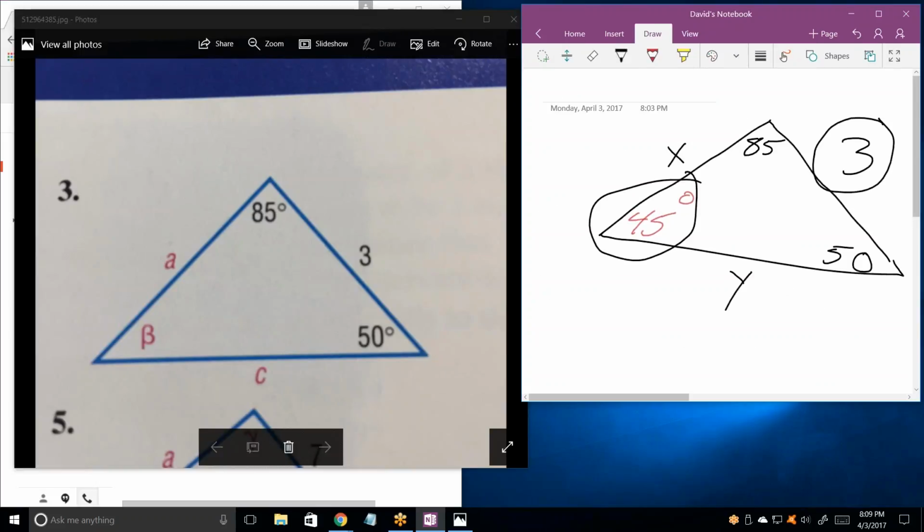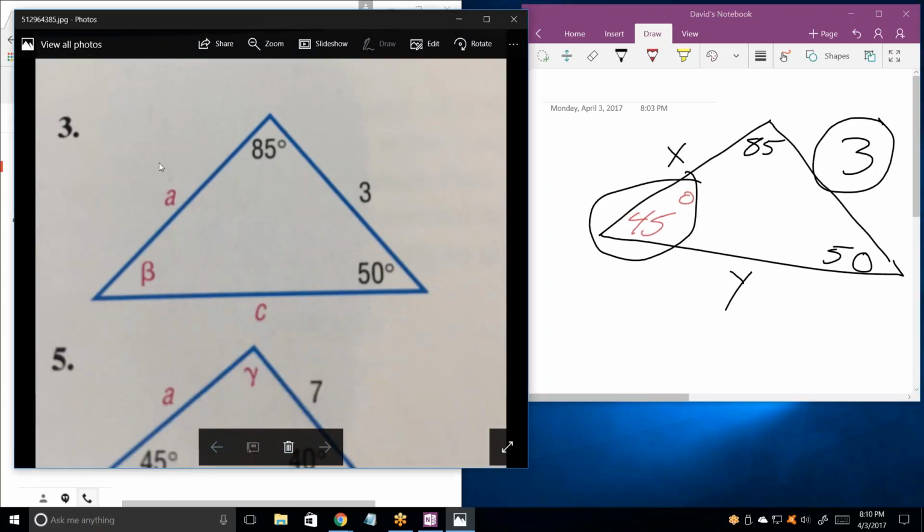Now, there's only two methods for solving triangles. One is to use the law of sines, and the other is to use the law of cosines. You undoubtedly have had both, right? We haven't done the law of cosines. Well, you haven't. Okay, that's coming up. No. So let's do more law of sines.